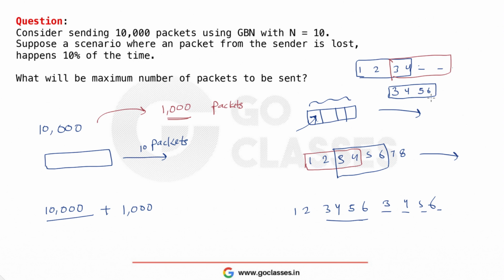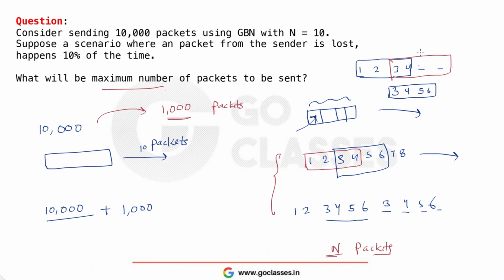So if I assume that you always have packets to send, like you do not need to wait for the network layer, then this will be the case. Which means if you always have packets to send and you do not need to wait for the network layer, then in that case you always send n packets. So that's why I have written the maximum number of packets to be sent. For the maximum, I'm assuming that I already have the packets to be sent from the network layer. So the network layer is giving me packets without waiting.